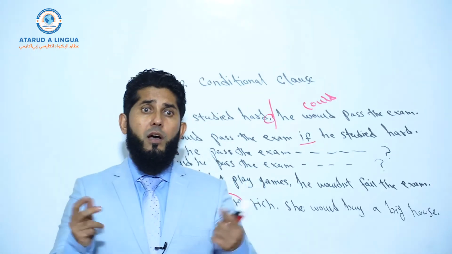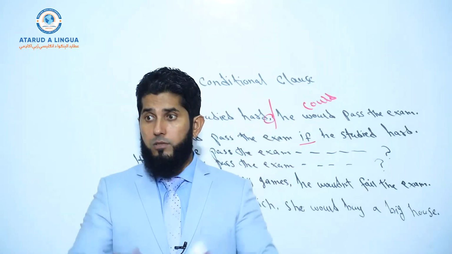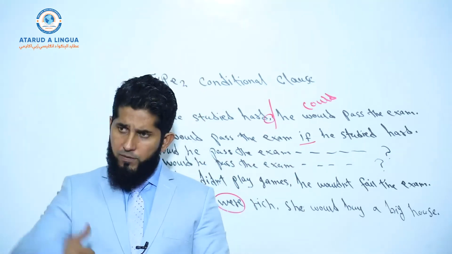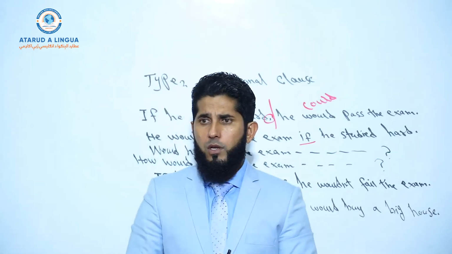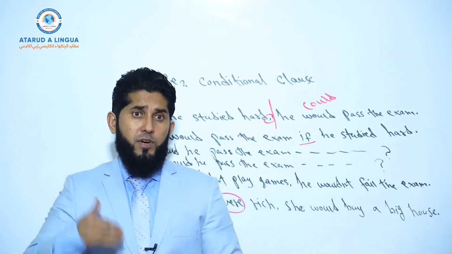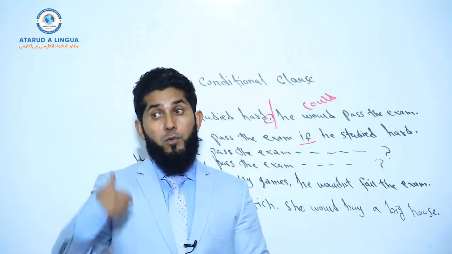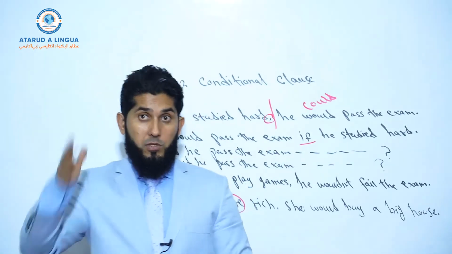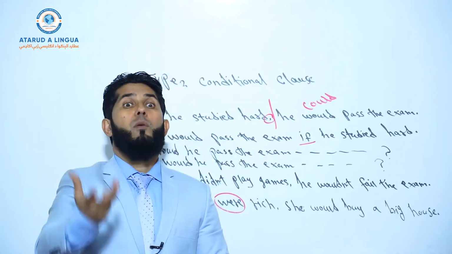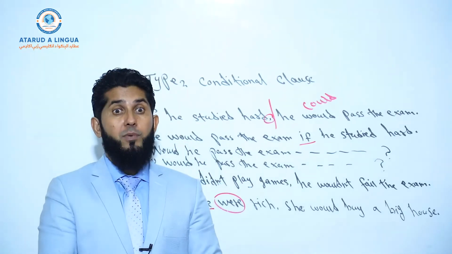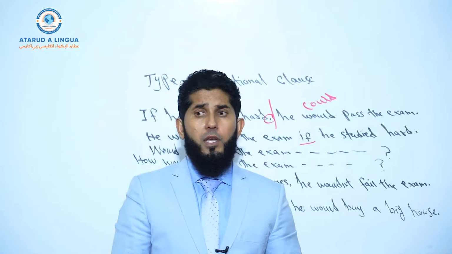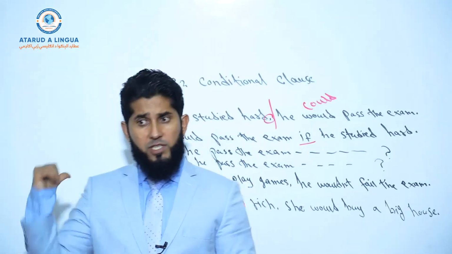Okay? If I study hard, I get a high score. Always. Anytime in my lifetime. Whenever I study hard, I get a high score. Okay, and if it's type 1, if I study hard, I will get a high score. If I study hard tomorrow or tonight, I will get a high score. You use present tense, but you talk about the future, something that is probable, that is still real, that may happen, but there's a probability.